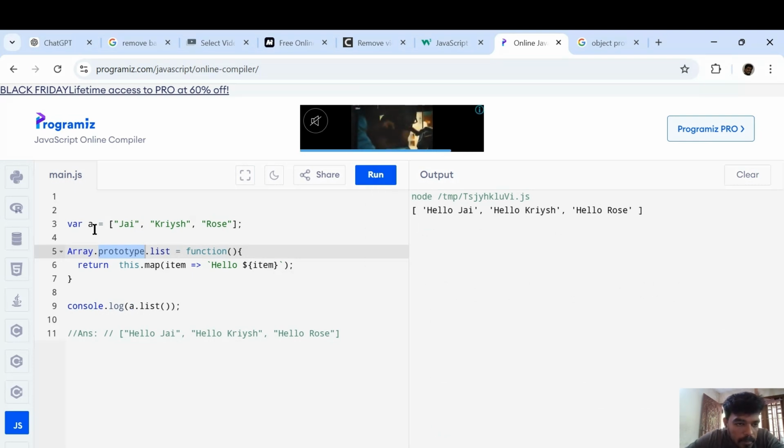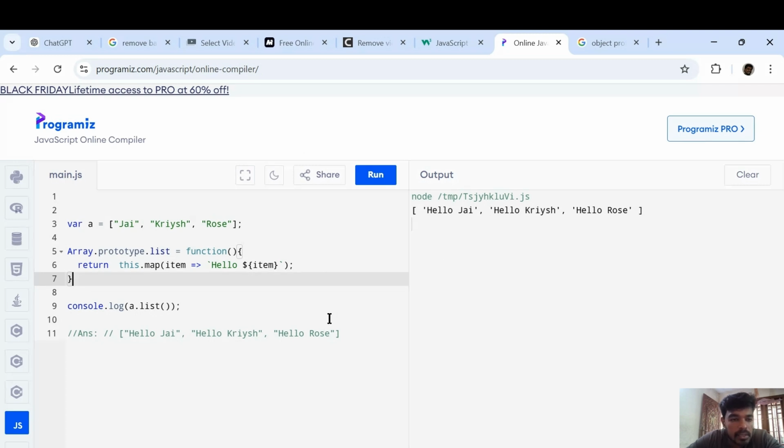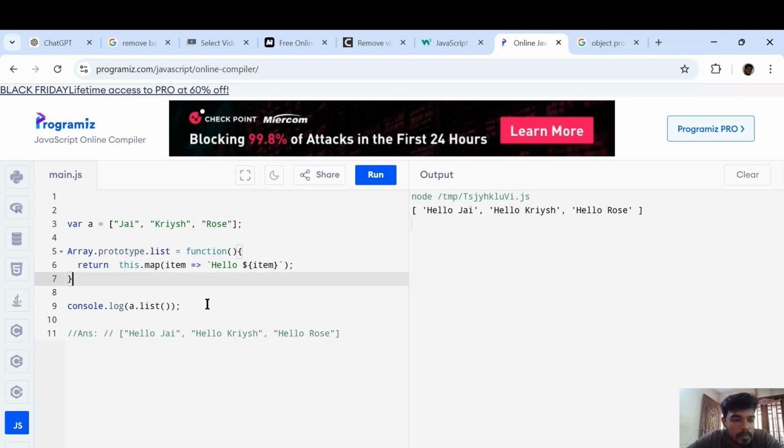So now you are clear, right? With this prototype method, we can add any additional functionalities to the existing array, and it can be accessed globally as well. Okay, so we now got the output exactly what the interviewer asked. So if you know prototype, only then can we do this. Okay, so I think you are clear with this method now.